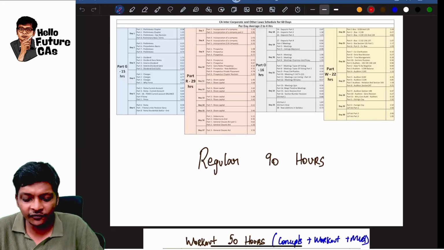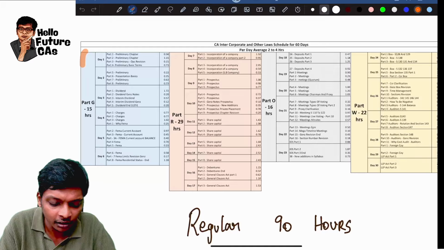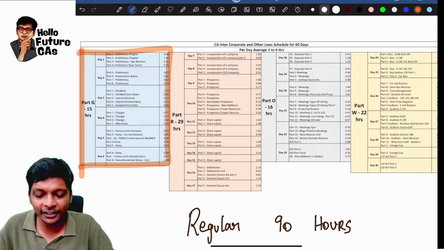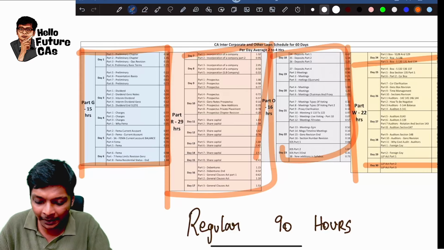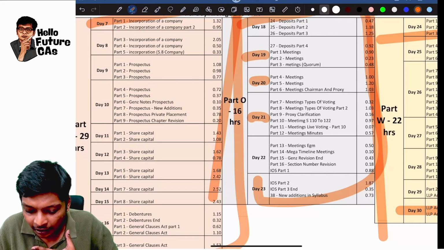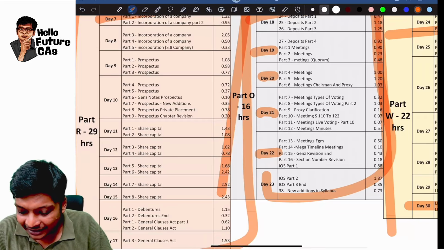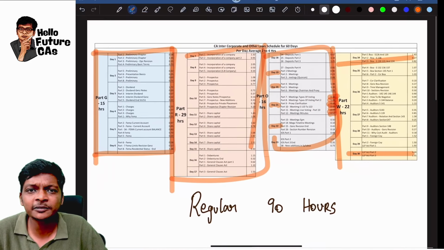Same way we have it for law, guys. Look at this day wise schedule for law I have given over here. The first part gets over in 5 to 6 days, and then the second part, and then the third part, and then the fourth part. Look at this, each day which topic you have to cover, which video you have to watch, and the duration of that video is also given over here in this PDF.